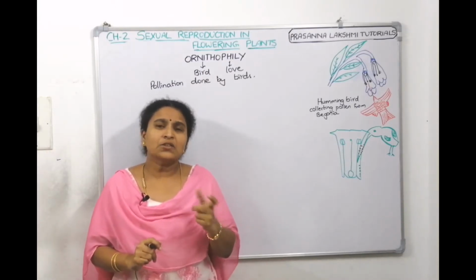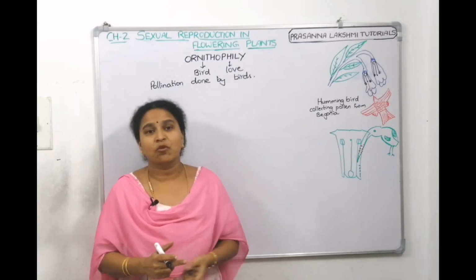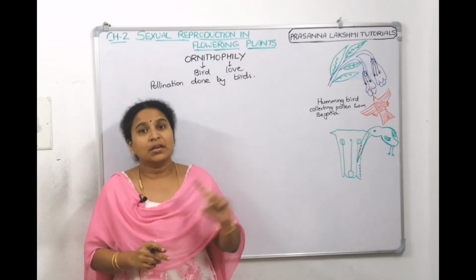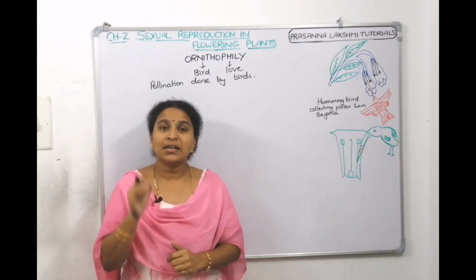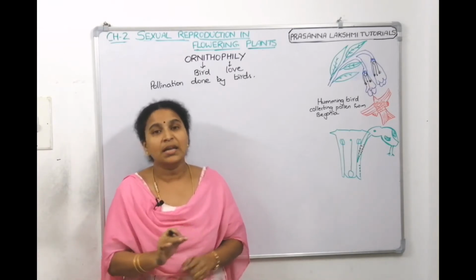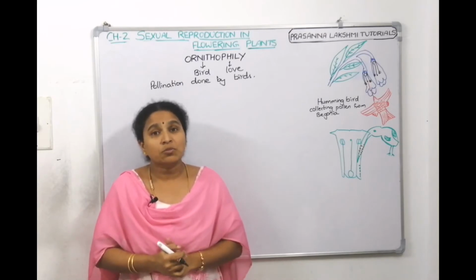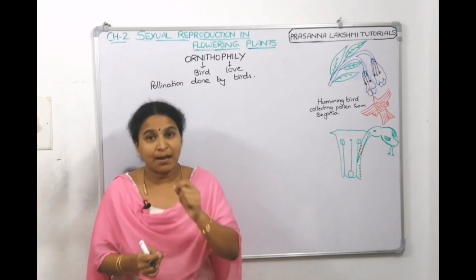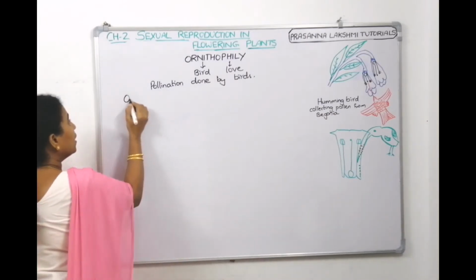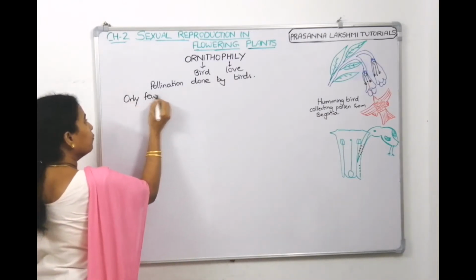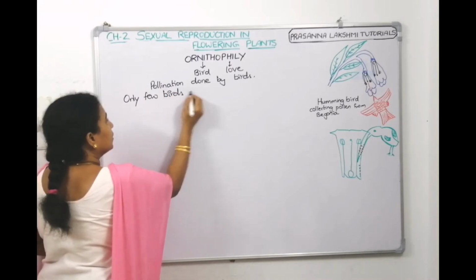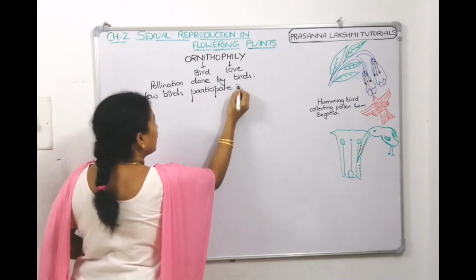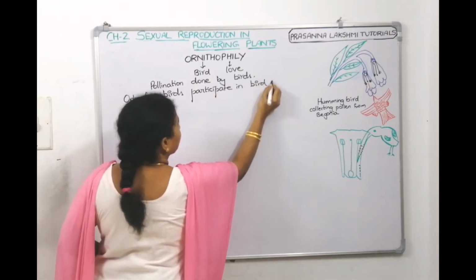Now, ornithophily is not as frequent as entomophily. Ornithophily is a rare phenomenon, we can tell, and not all birds can participate in ornithophily. There are some specialized birds which can only help in pollination. Those birds have some special characters, like the bird should be small in size, and the bird should have a long beak. Only few birds participate in bird pollination.